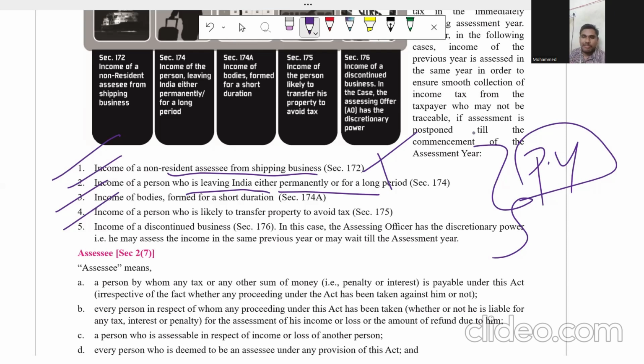The income of a person who is living in India permanently, they have to pay the tax not in the assessment year, they have to pay the tax in the previous year itself. Okay, I hope the second point is clear.